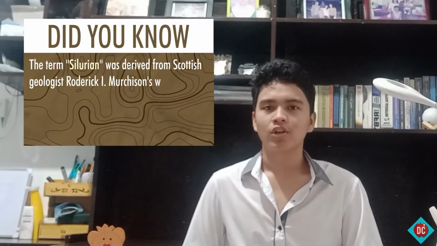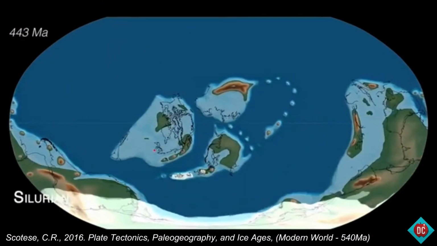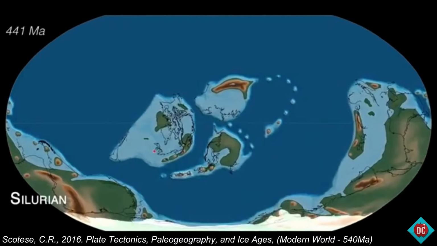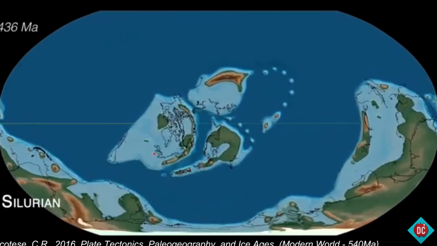We all know Pangaea, right? It's this big supercontinent a very long time ago, but it is believed that there were many supercontinents before Pangaea, and one of them is Gondwana. We currently know South America and Australia were parts of Gondwana. This is the map of the world during the Silurian period. As you can see, Gondwana was still in the southern hemisphere, but it extended from the equator.